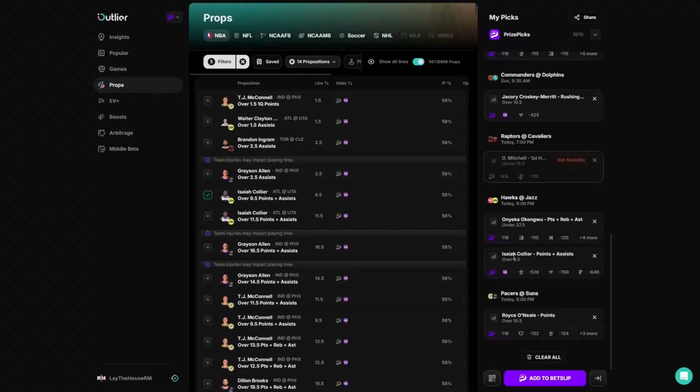Or I might just combine the Collier with some NFL, or if something were to pop up later, this line's not going to move. They're not going to take this away unless an injury happens to one of his teammates. And at this point, you kind of know what's going on. So I would wait until I can find something to pair this with. But if I desperately can't, I'll just throw another unit on Okongwu. Or I could maybe go with this Royce O'Neal play or try to find another one that's strong, or another parlay fill that I like, and just combine it with it. But that's kind of how I look at things and how I handle my combinations.